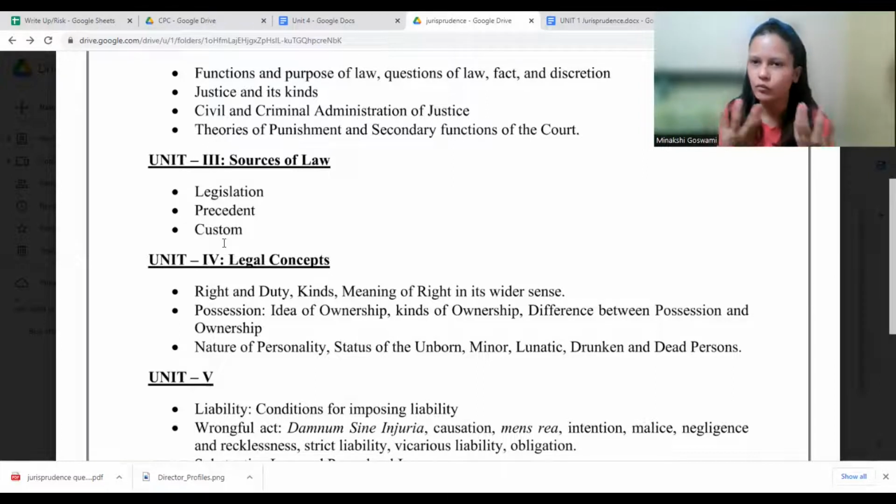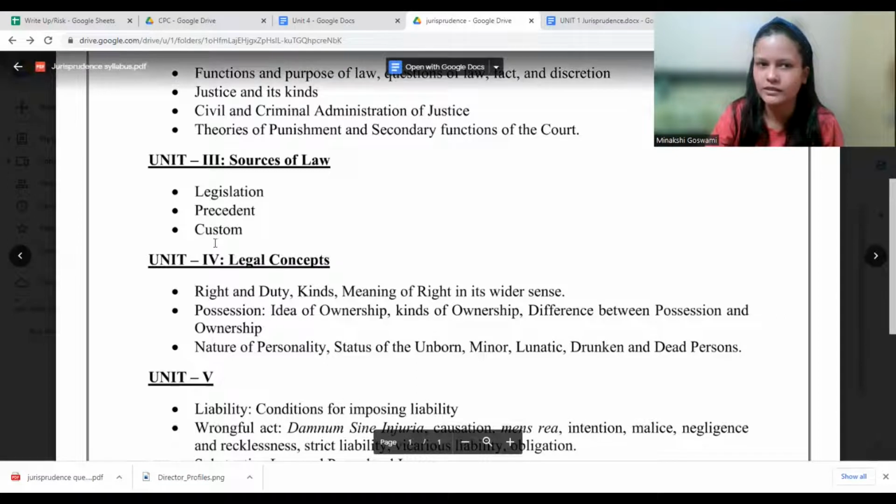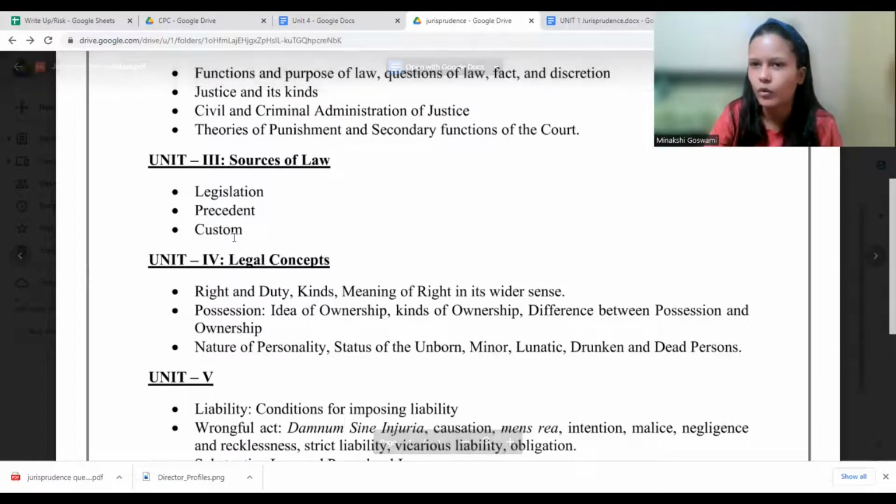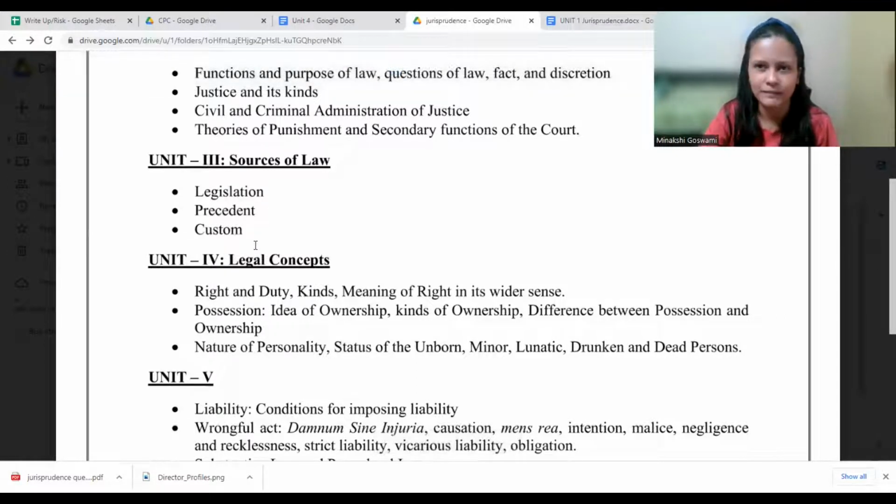So from custom we take reference that, as a custom, children are taking care of their elderly parents. So now impose it as an obligation. You don't have a choice, you need to do it. It's your legal obligation. Like that, many a time custom helps to frame a law, where we don't have a law already existing. So what is it that people are following? From that, reference may be taken.